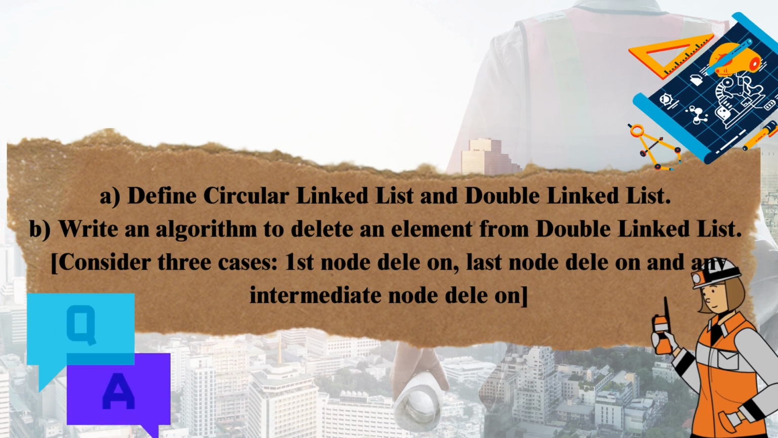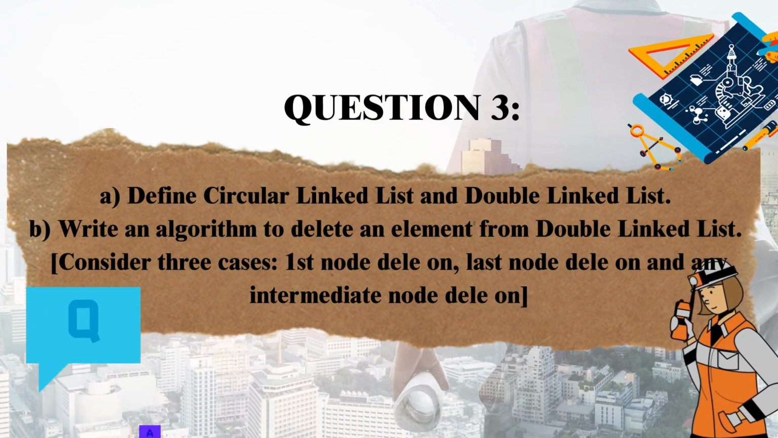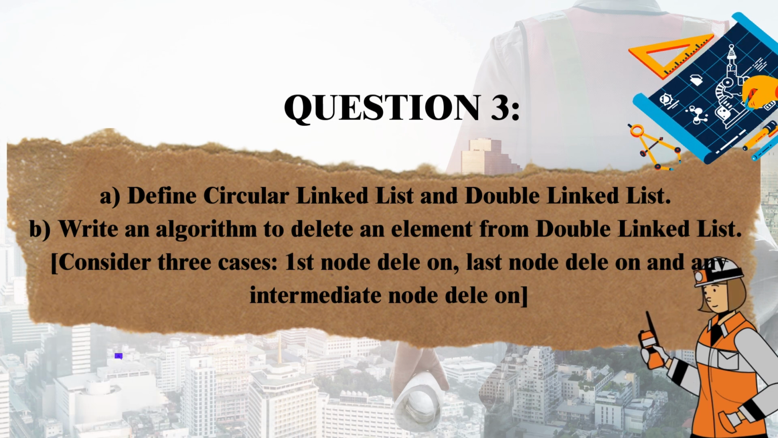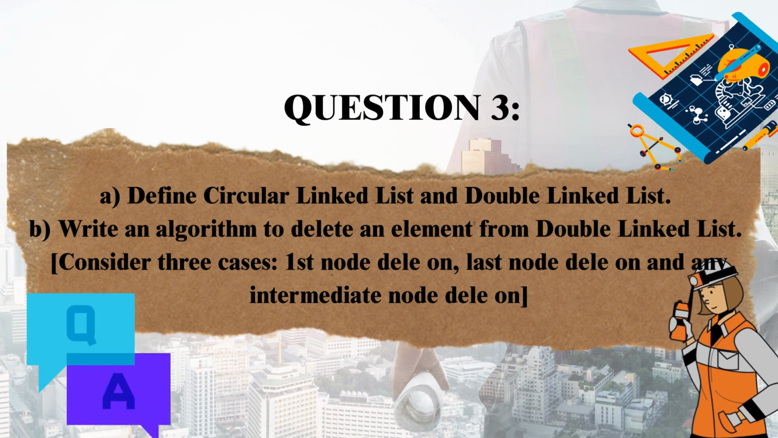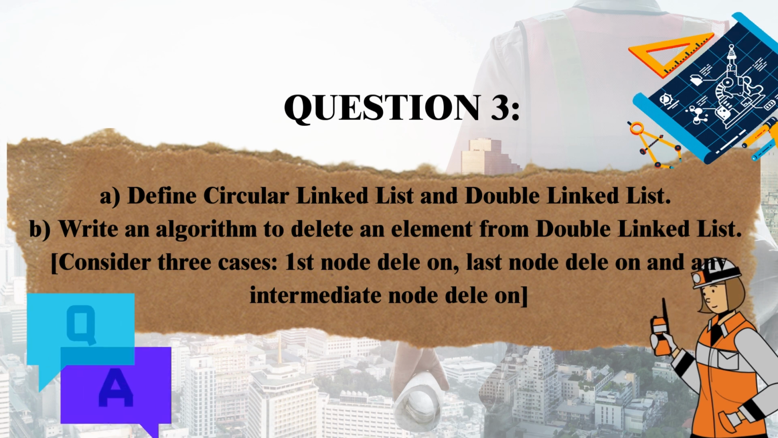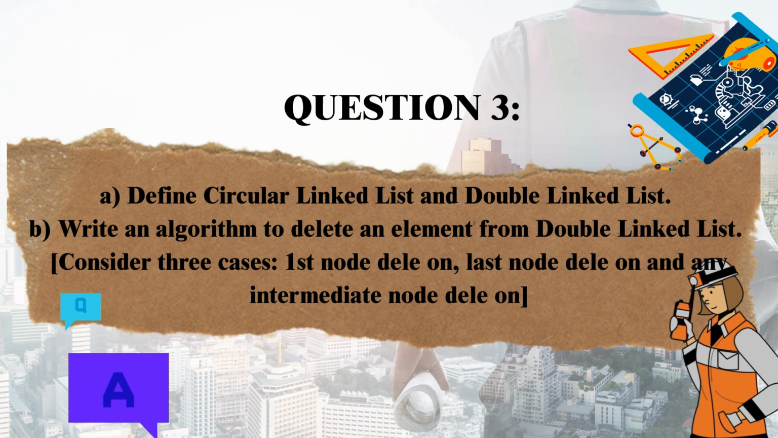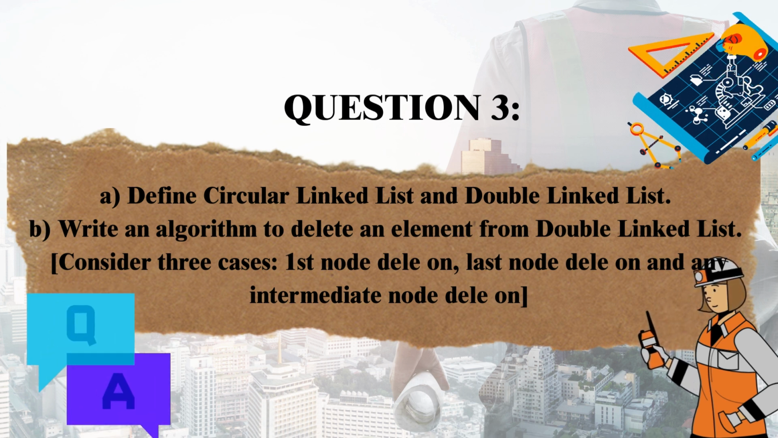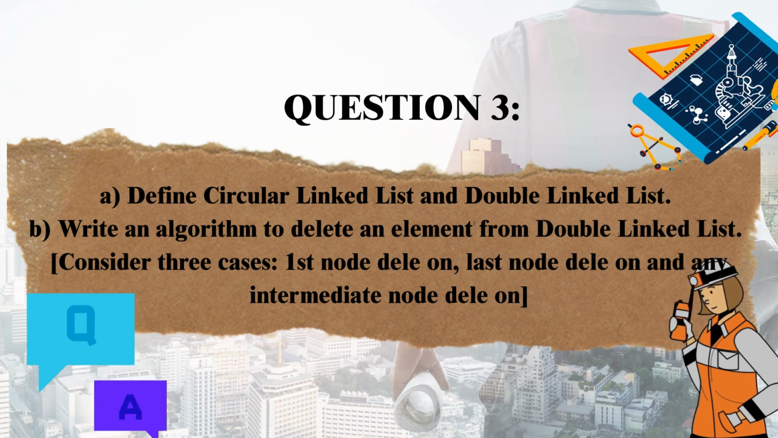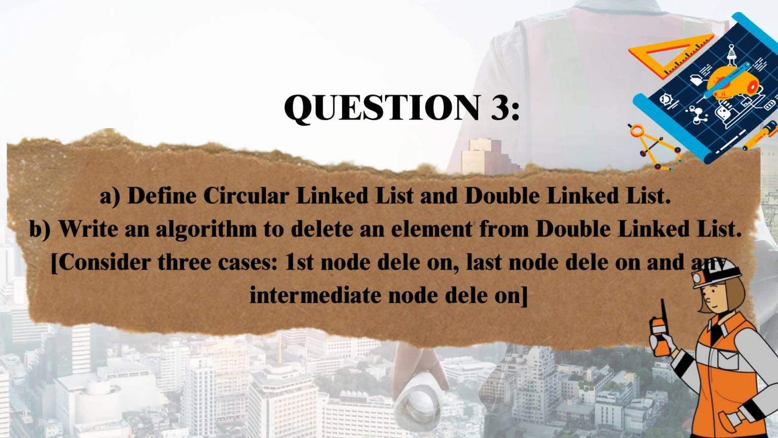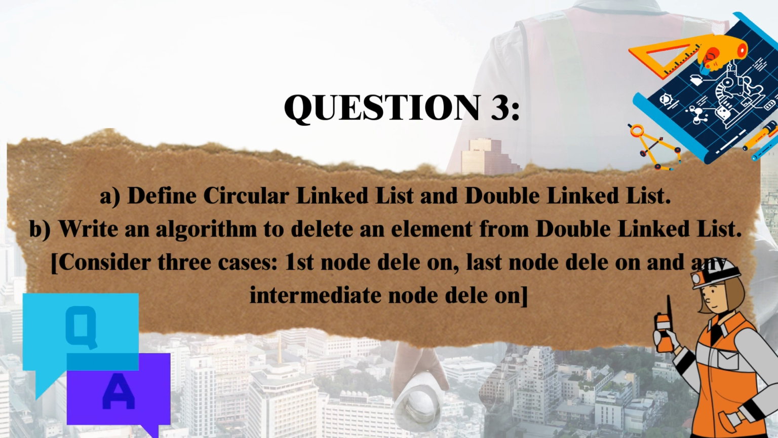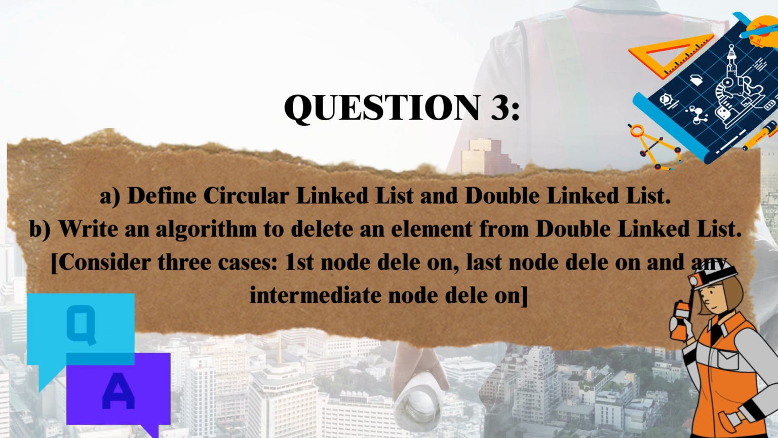Question 3. A. Define circular linked list and double linked list. B. Write an algorithm to delete an element from double linked list. Case 1. First node deletion. Case 2. Last node deletion. Case 3. Intermediate node deletion.